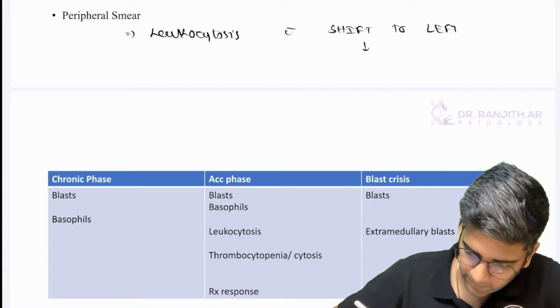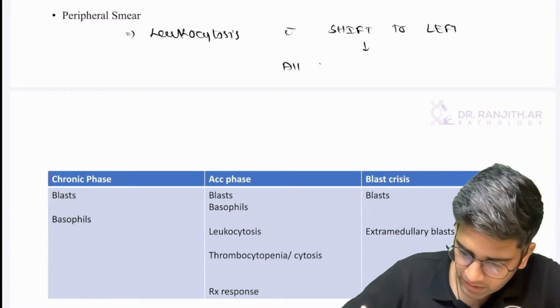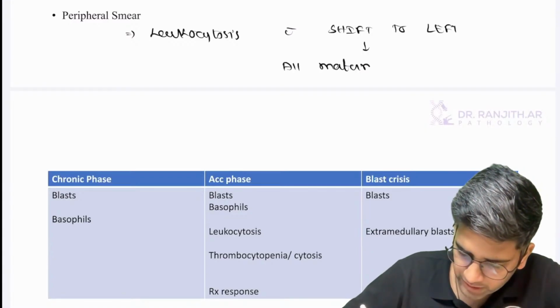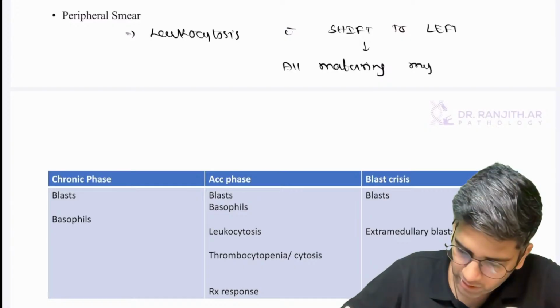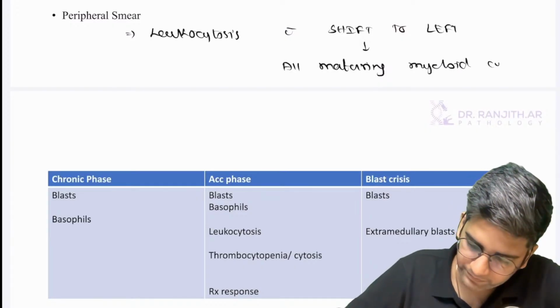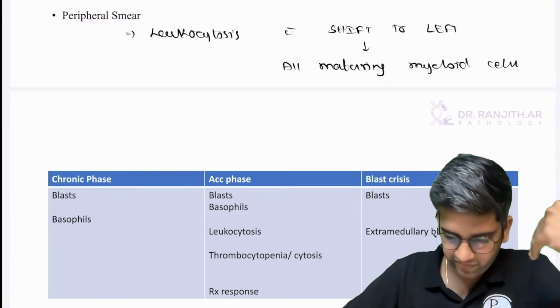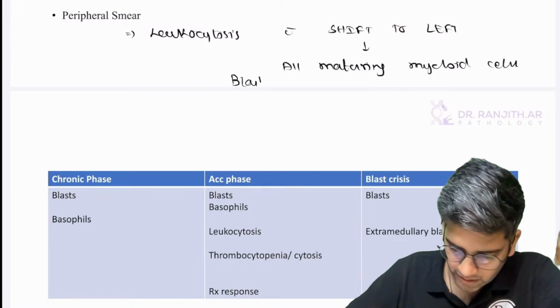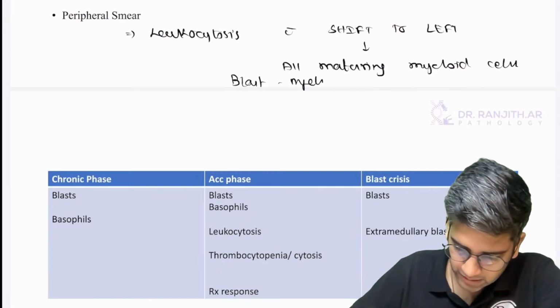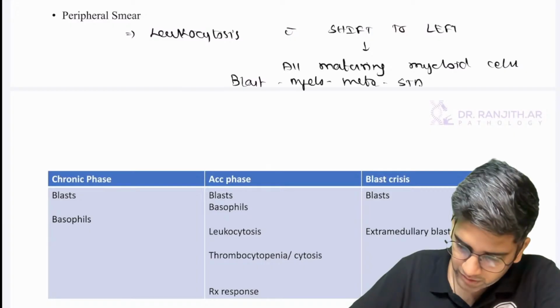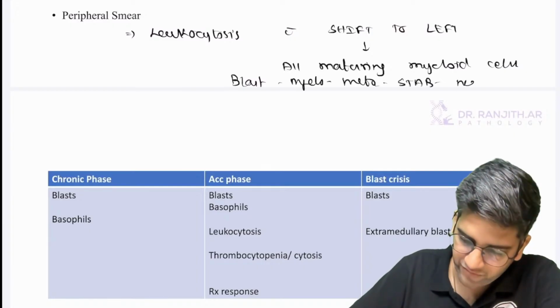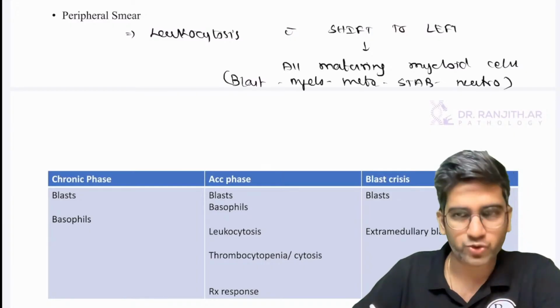Shift to left means you have all the maturing myeloid cells. Okay. You can write from blast, myelocyte, metamyelocyte, stab forms, neutrophils. Everything will be there in your microscopy.